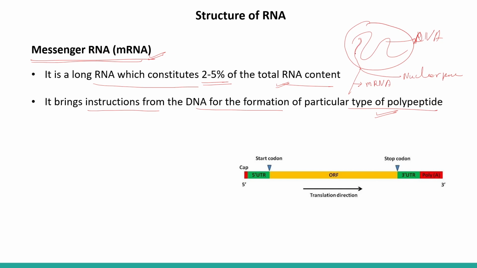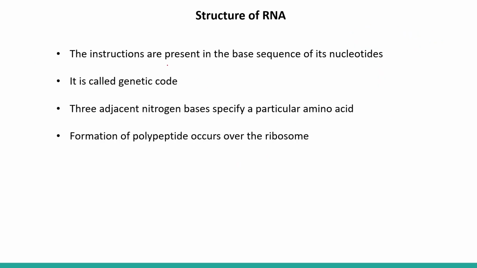From the nucleus it comes out, and this gets modified as it gets synthesized. How? We can see here the capping, and the poly A tail. So this is very, very important. What is the function of it? The instructions are present in the base sequence of its nucleotides, right? And it is called the genetic code. All the instructions present on the DNA are passed to the mRNA, right? So 3 adjacent nitrogenous bases specify a particular amino acid.